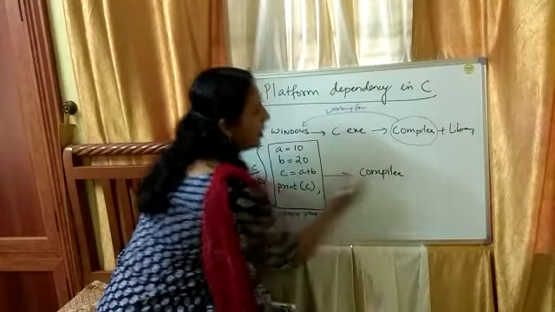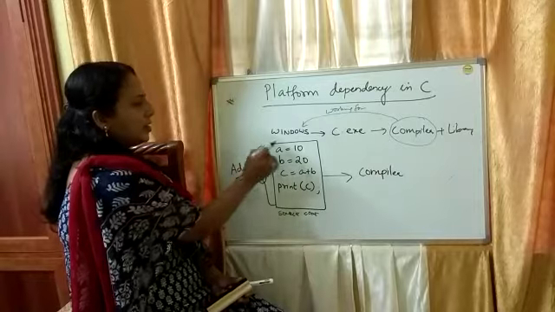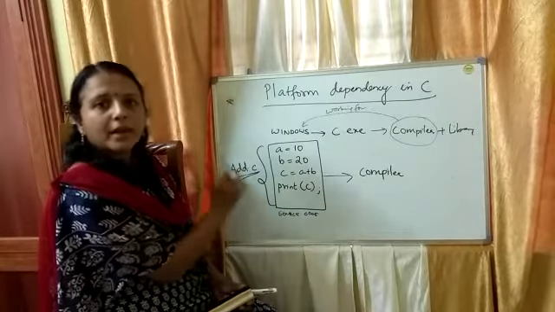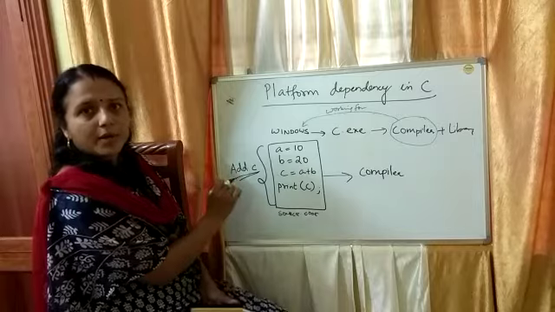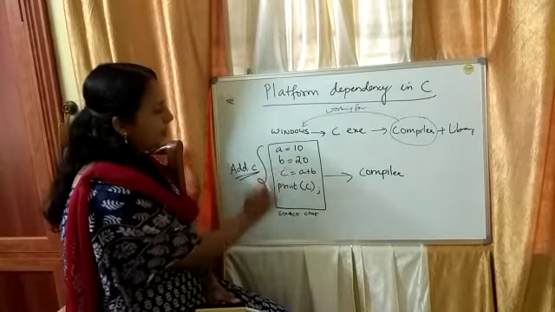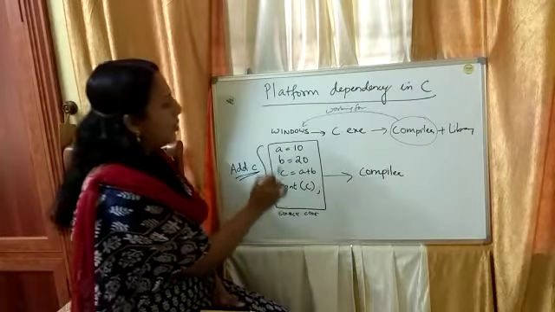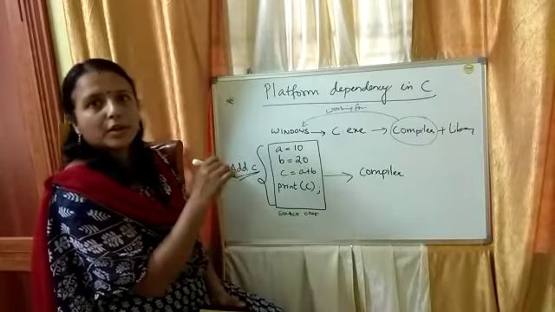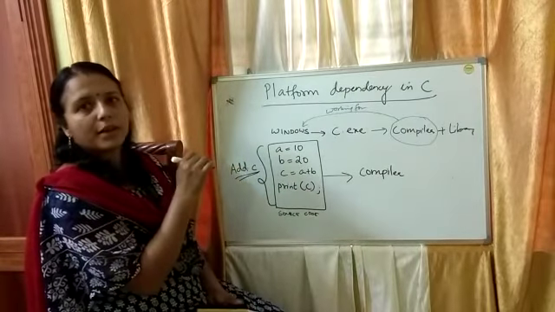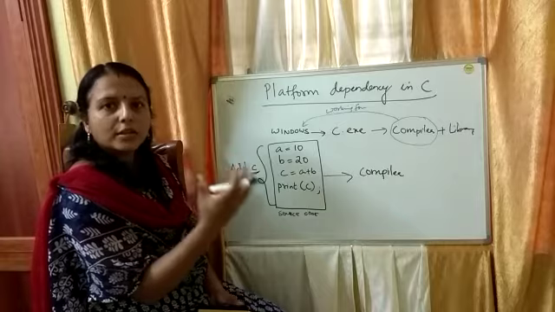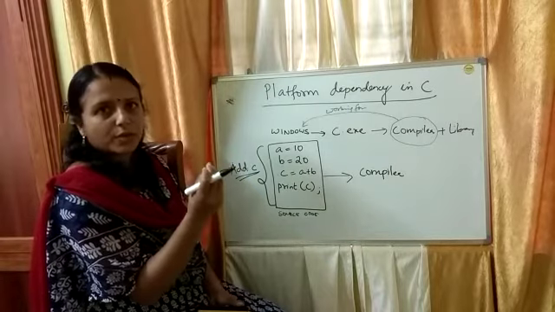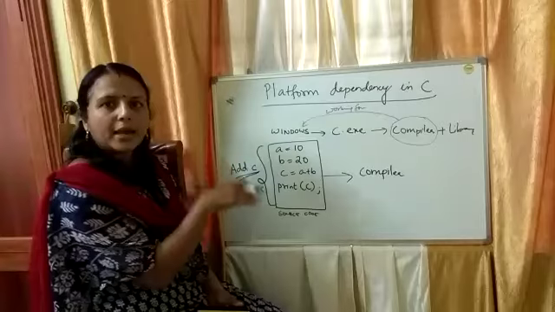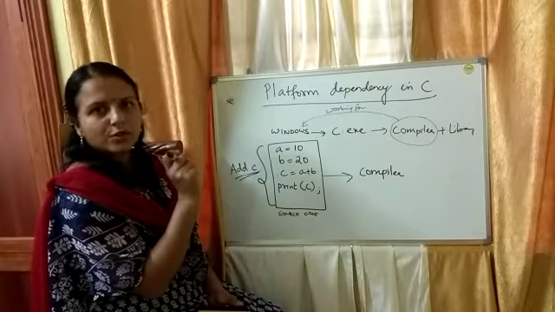to its corresponding compiler. Since this is your source code which you have saved in a computer system, and that computer system is having Windows operating system. Okay, in that computer system you have saved this source code. Now you have passed this source code to a compiler which is also present in your computer system, which is also present in your operating system. This compiler is a software. It's a simple software. Okay, to run your C program, you must have the corresponding compiler in your computer system. That is clear to you, I think.